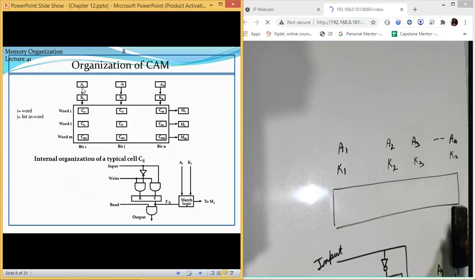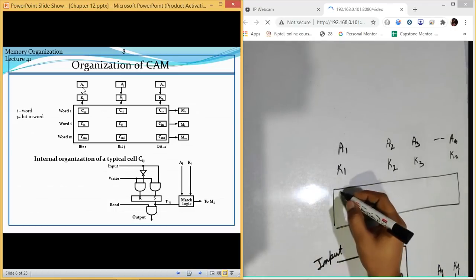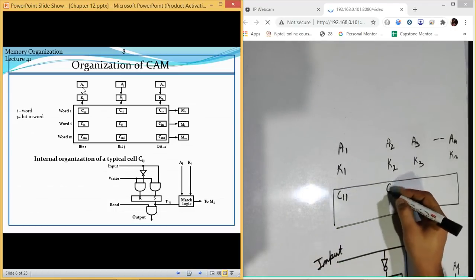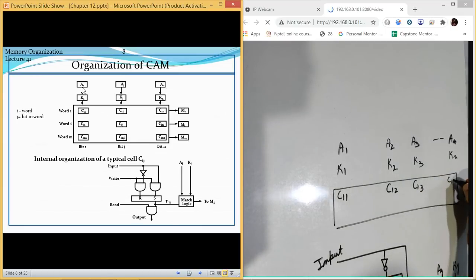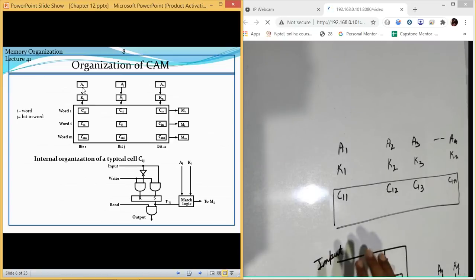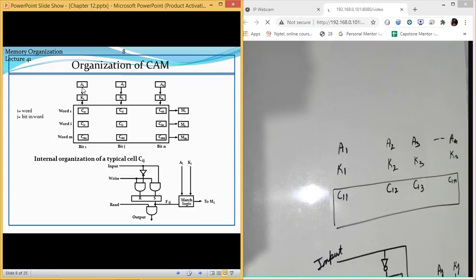Now this is the memory. Inside memory we will have different circuits. So this is C11, C12, C13, C1N. Now what is this? I'm just using a different representation. You can use the representation which is used in your slide. Here the first index is representing the word and J is representing the bit in the word.